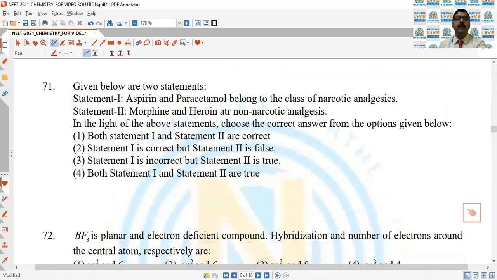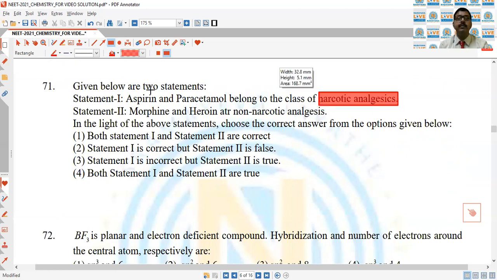Next, given below are two statements: aspirin and paracetamol belong to the class of narcotic analgesic. This is an incorrect statement because they are non-narcotic.